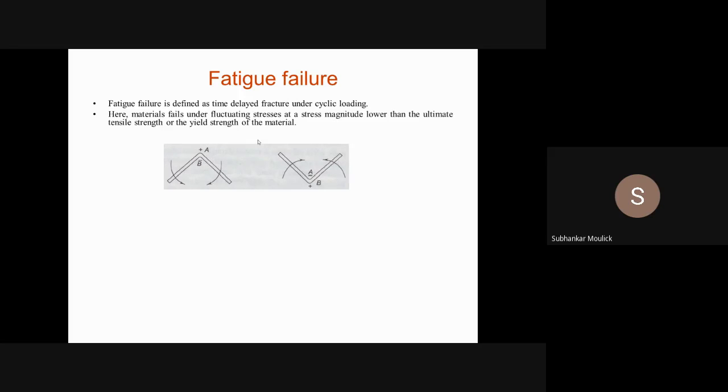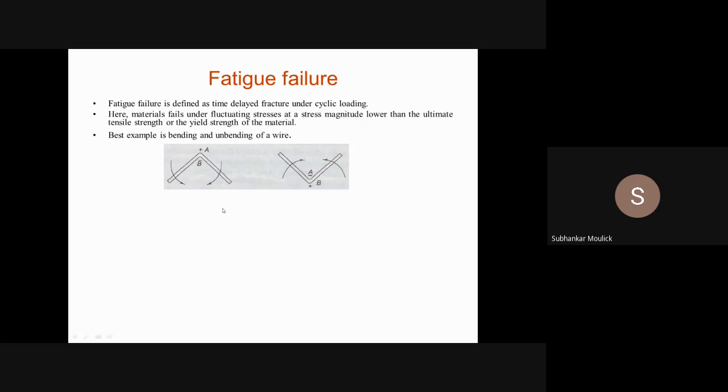But if you want to fail a ductile or brittle material when that material is subjected to static load, then it will take some time to fail. Is it clear? Yes, sir. Okay, so let us move forward.